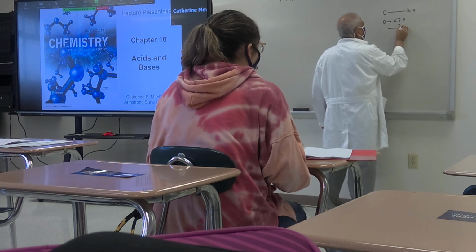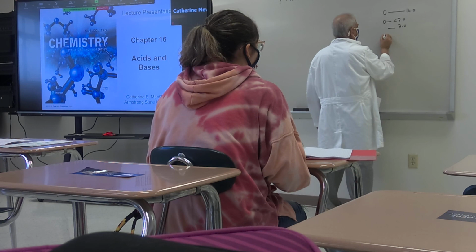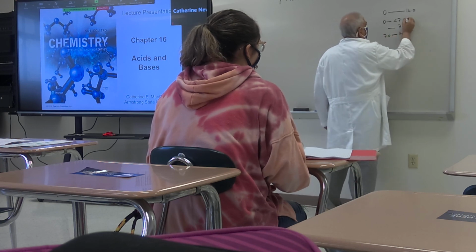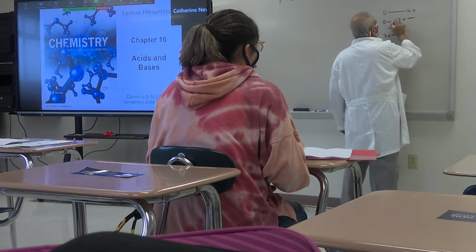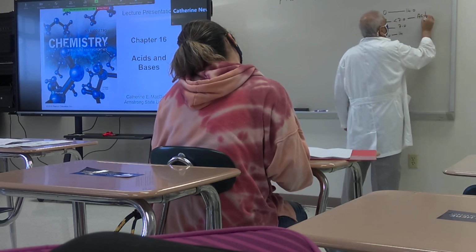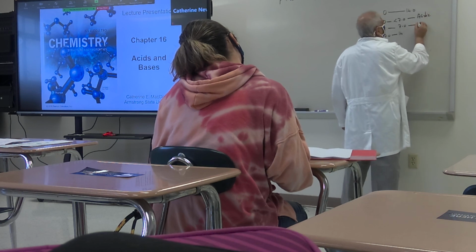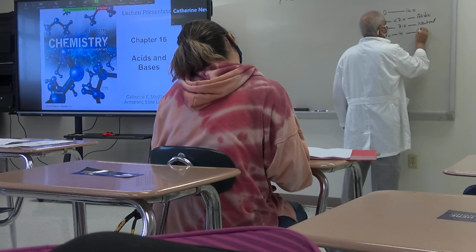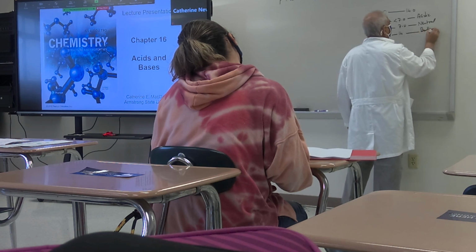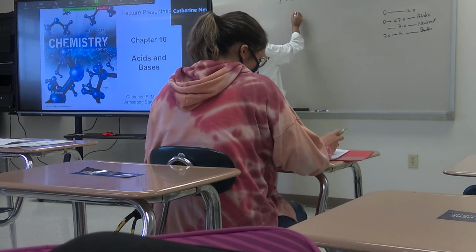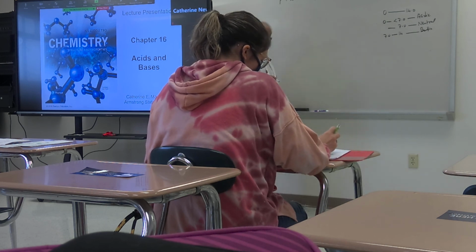Anywhere between 0 and less than 7, we call this what? Acidic. pH 7 is what? Neutral. And pH 7 to 14, we call this what? Basic. So now, can we calculate the pH of a base?